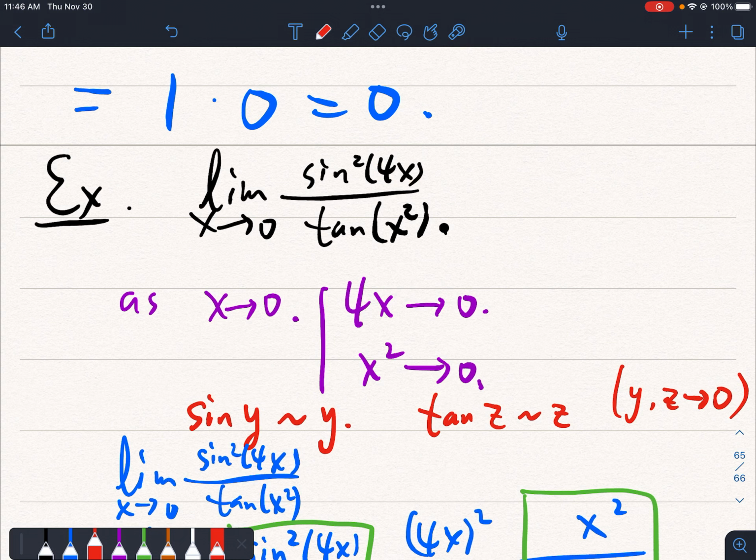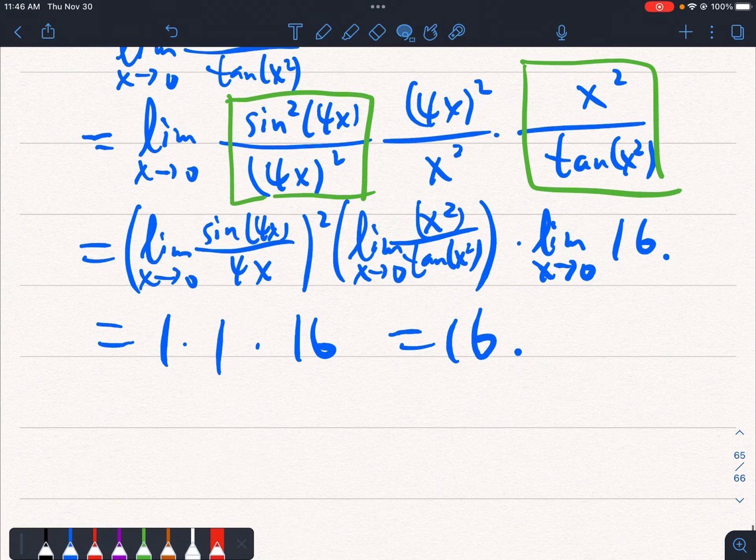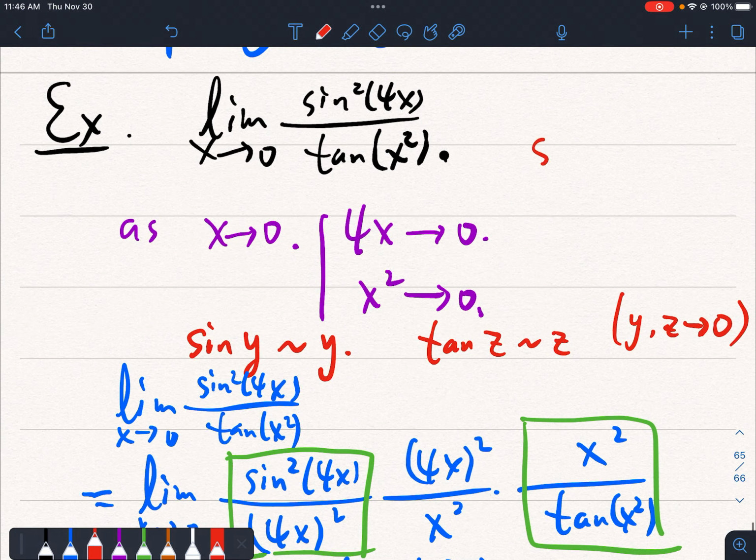So intuitively, to prove this, you can just simply say that sine of something that approaches 0 is approximately just 4x. And then we need to take the square, so this is 4x squared. And tangent is approximately also this value when it approaches 0, so this is simply x squared. Then we can cancel out x squared to get 16 when x approaches 0, okay?